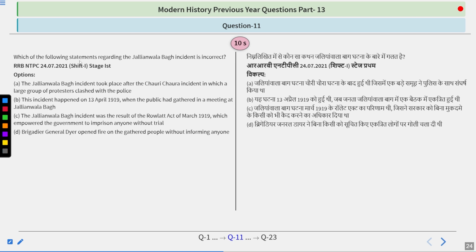So, a question is there: which of the following statements regarding the Jallianwala Bagh incident is incorrect? Jallianwala Bagh incident took place after the Chauri Chaura incident, in which a large group of protesters clashed with the police. This incident happened on 13th April 1919 when the public had gathered in a meeting at Jallianwala Bagh. The Jallianwala Bagh incident was a result of Rowlatt Act of March 1919, which empowered the government to imprison anyone without trial. Brigadier General Dyer opened fire on the gathered people without informing anyone. So options are in front of you. Try to think about it.